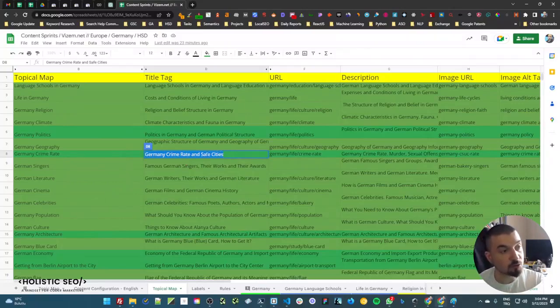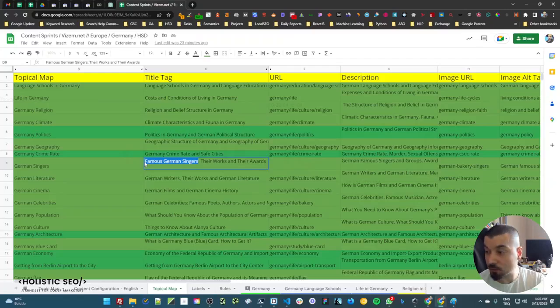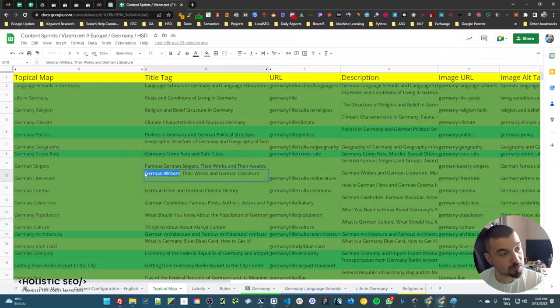So if you need to include certain types of entities in your semantic content network, you can use these types of opportunities as well. And here we have a different model. For instance, here we have entity attribute pairs. This is the entity set. If you use a plural word with a noun like singers, it already reflects a set. There are many different individual instances under this group. And here we have their attributes, like their works and awards. The same happens here too, like the writers, their works and German literature.